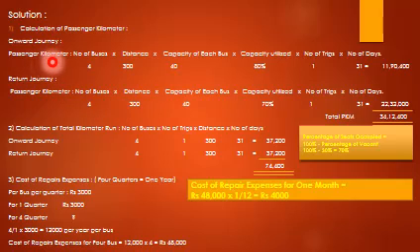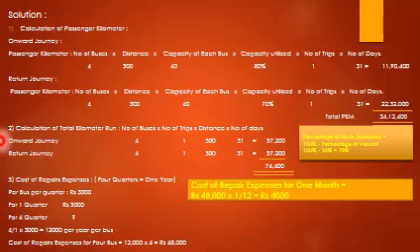So passenger kilometer equals number of buses into distance into capacity of each bus into capacity utilized, number of trips, number of days. Onward: 4 buses, 300 km, 40 passengers, 80% utilized, number of trips 1, number of days 31, so 11,90,400. Return: 4 buses, 300, capacity of each bus 40, 70% utilized, number of trips 1, 31 days, so 22,32,000. Total passenger kilometer is 34,12,400.